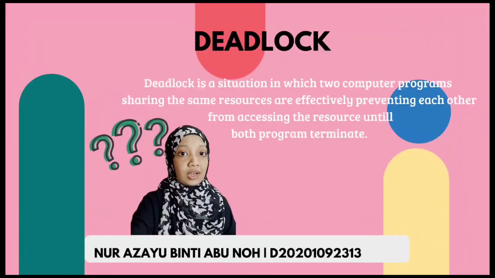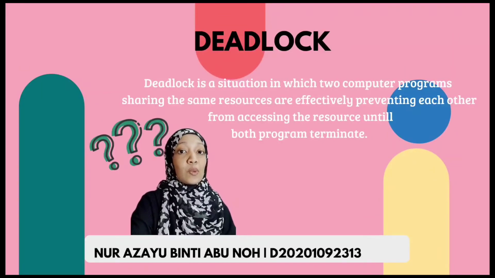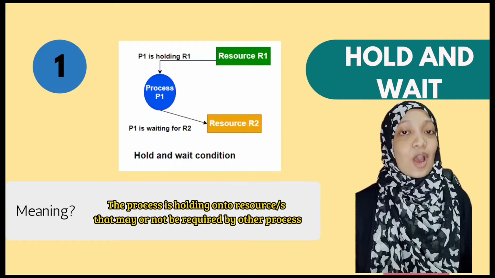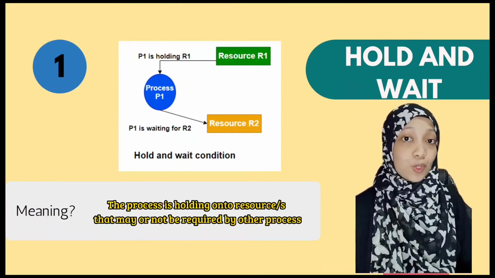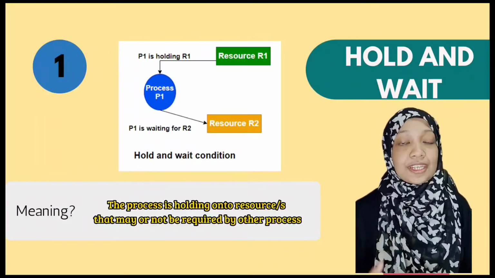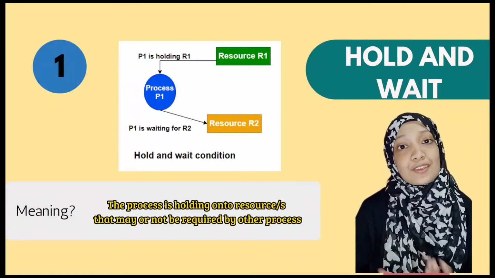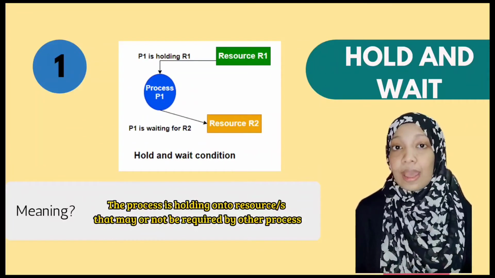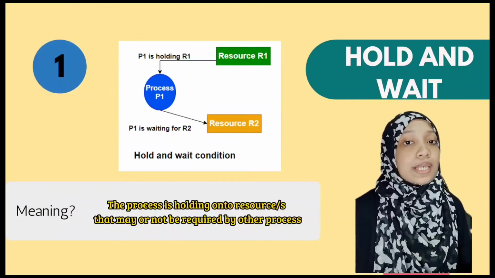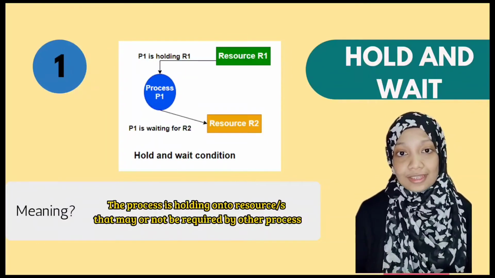What is a deadlock? Deadlock is a situation that occurs in an operating system when any process enters a waiting state because another waiting process is holding the demanded resource. Next, hold and wait is one of the conditions for deadlock to occur. The key point here is that the process is holding onto resources and will not release them until it gets access to the requested resources which are being held by other processes.